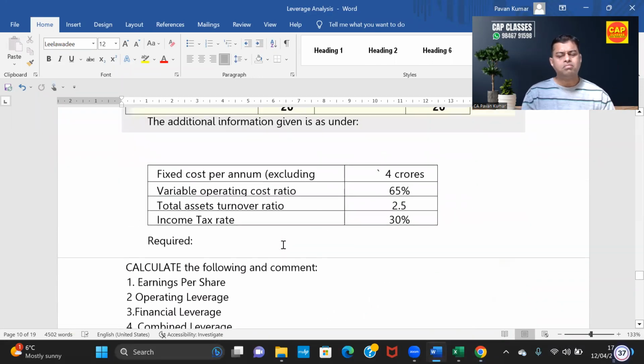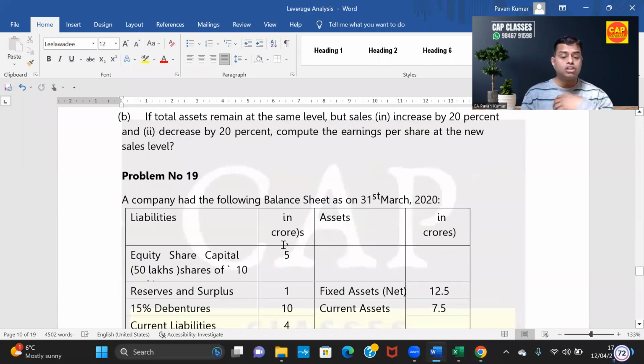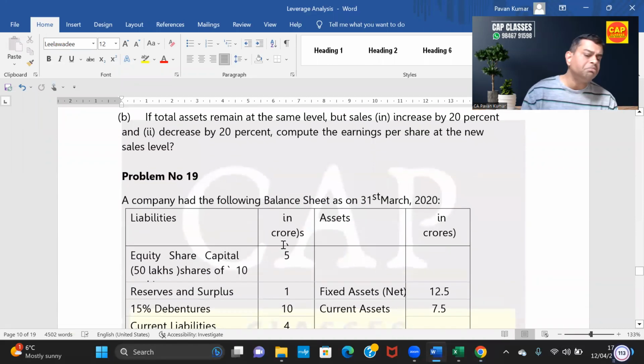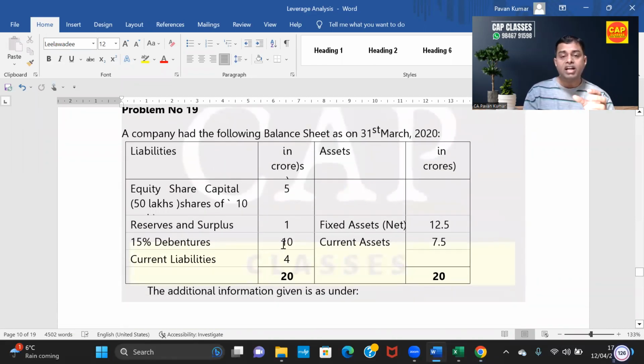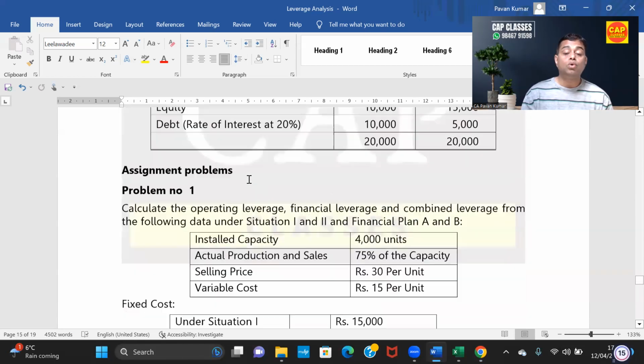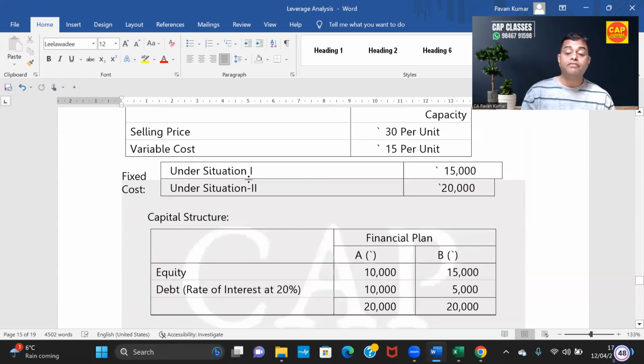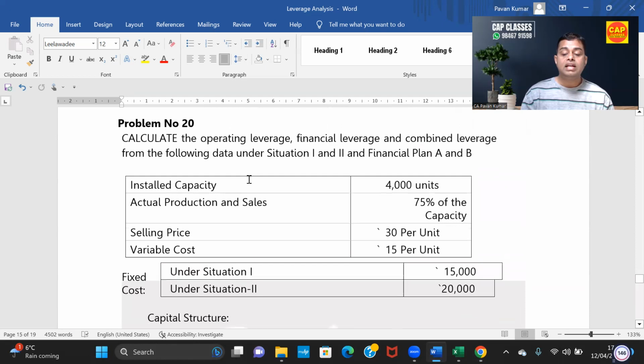We will probably not solve each and every question, but I'll teach a few problems randomly to give you the confidence that yes, I can do this. Other things I'll give you as an assignment. If you are able to solve them, very good. If you are unable to, don't worry, I'll give you a solution as a printout, a PDF. So problem number 20, can we start here?